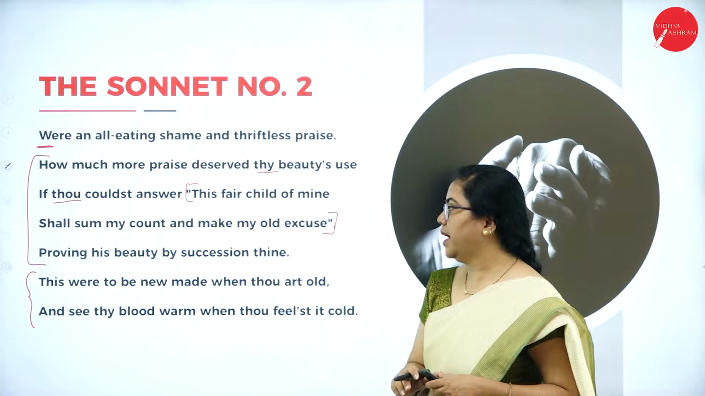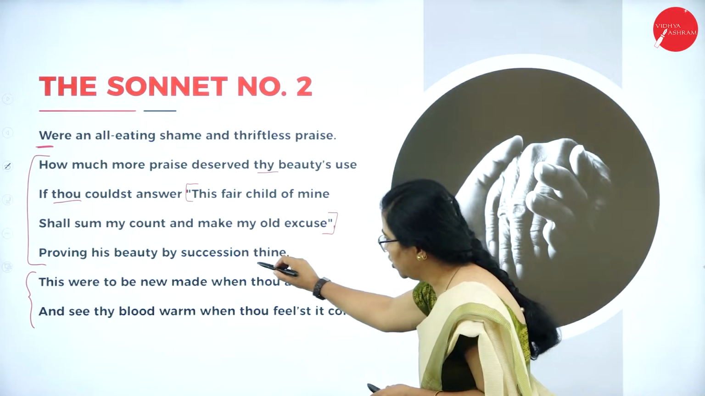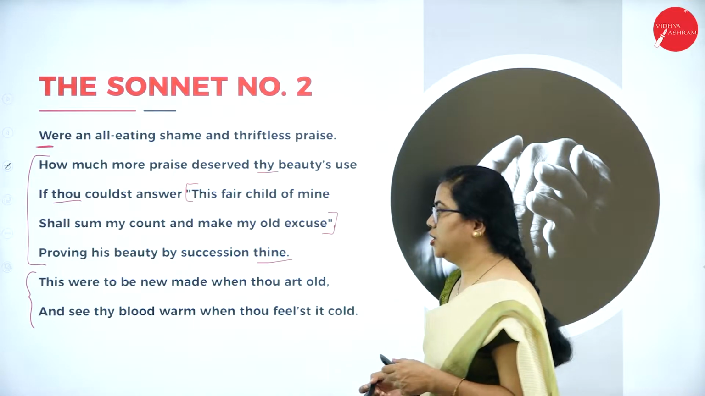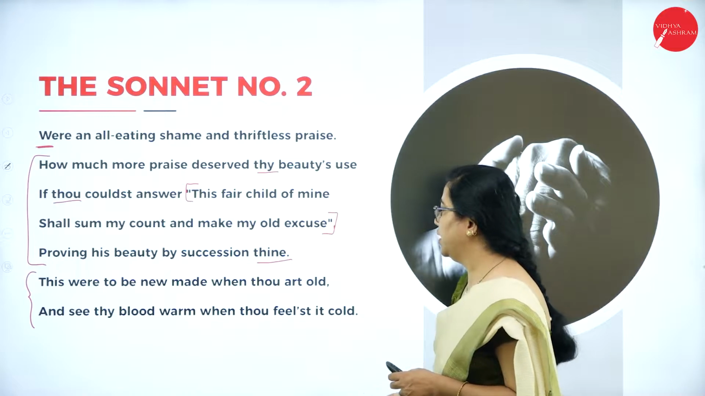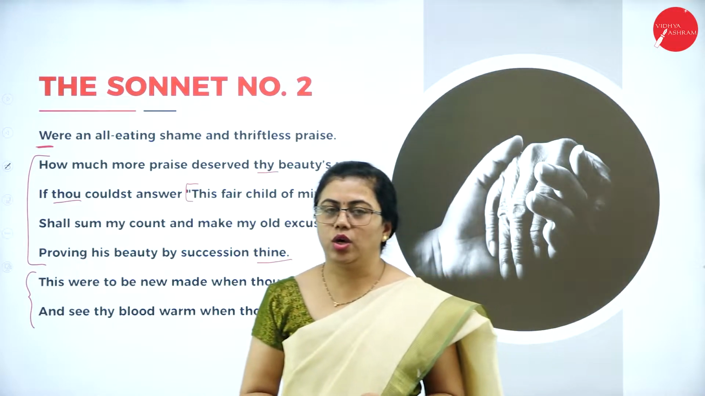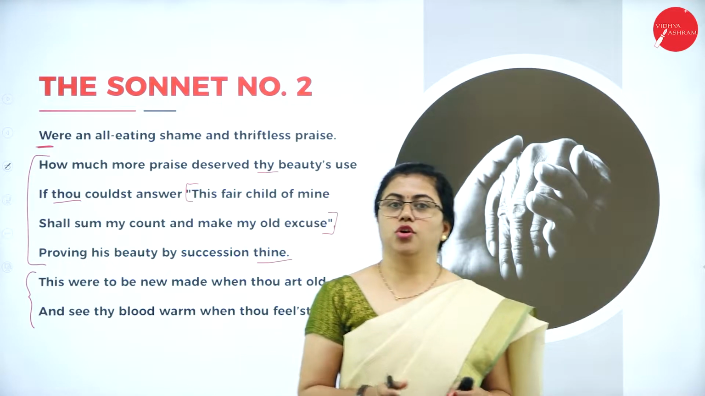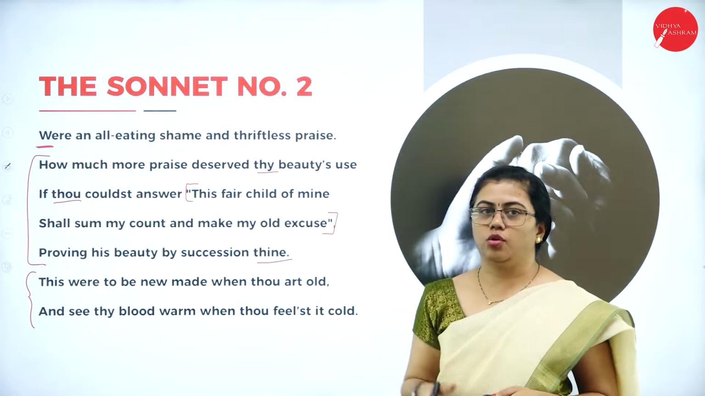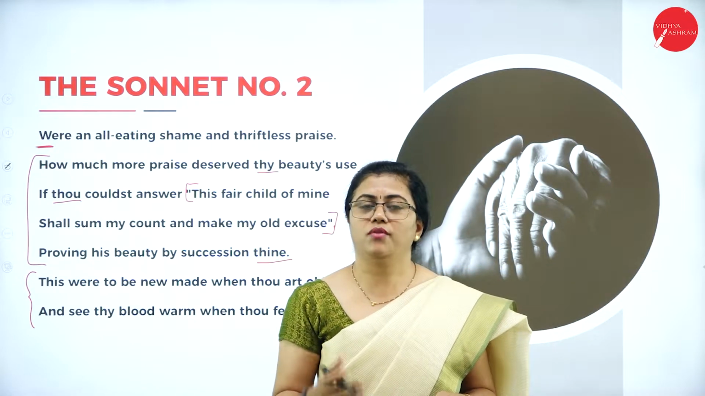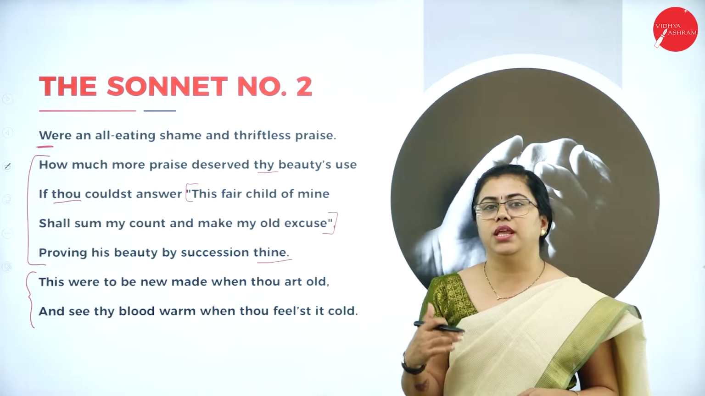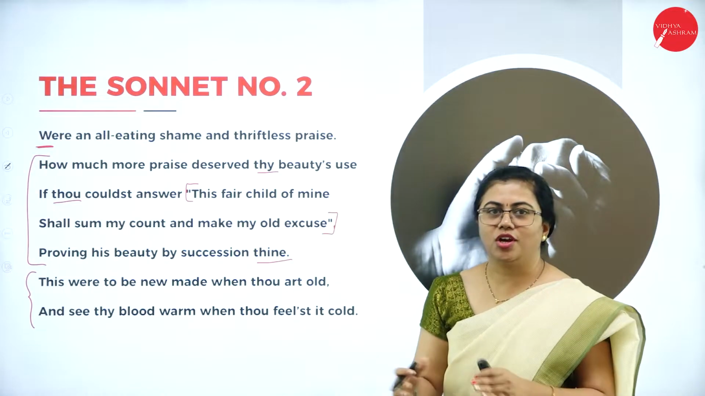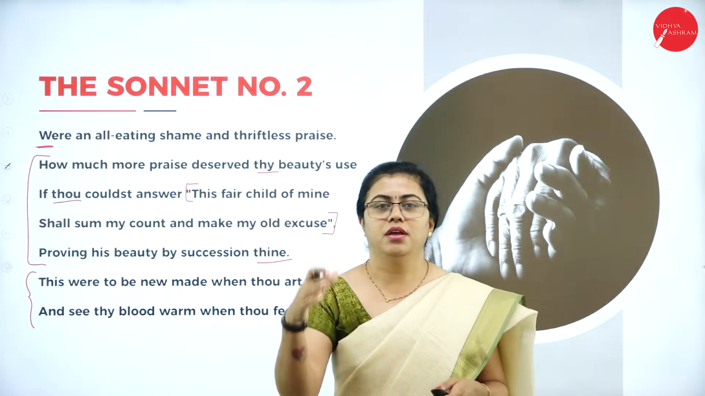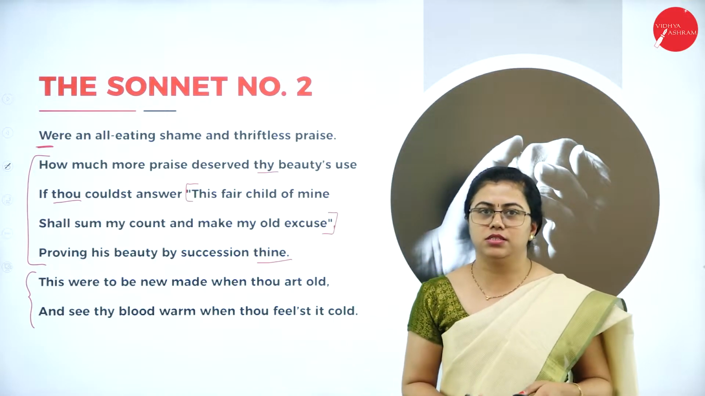Proving his beauty by succession thine. So here he uses the Old English. This were to be new made when thou art old, and see thy blood warm when thou feelst it cold. This is the whole text of this sonnet. We'll now go a little deeper into each quatrain. It is very easy for you to understand. When you know the meaning, you'll feel, oh, only this much. When you read it, you may not be able to understand. Go a little deeper, you'll get the meaning, and it will be very easy to understand.